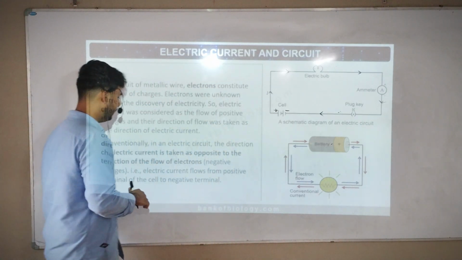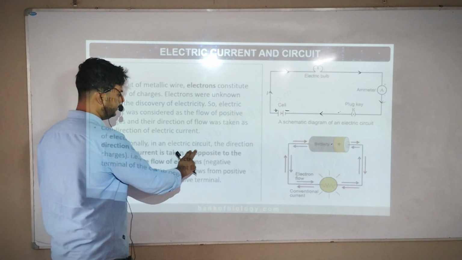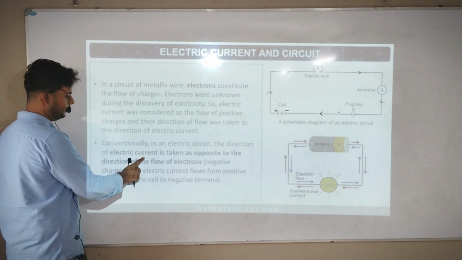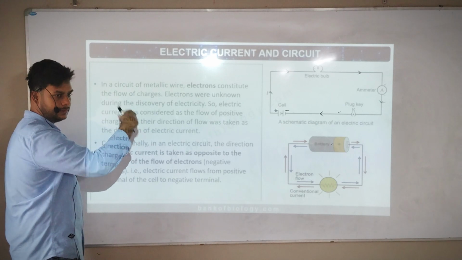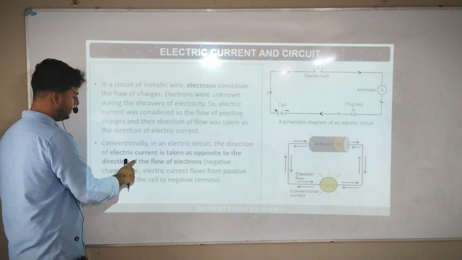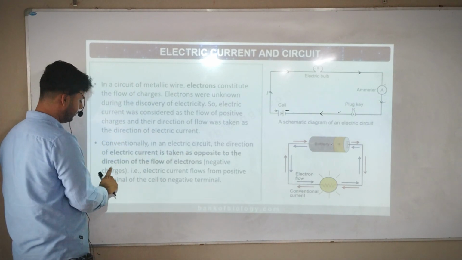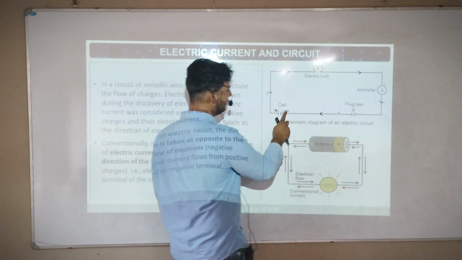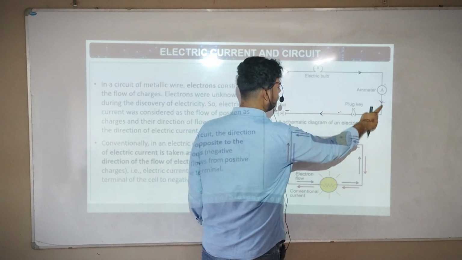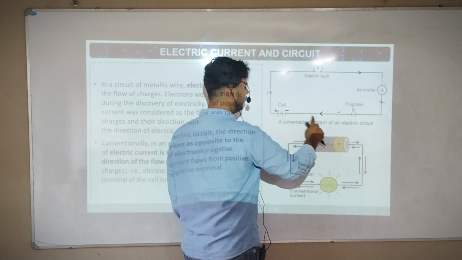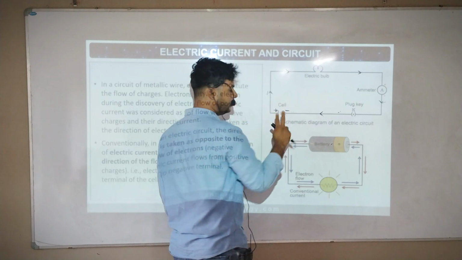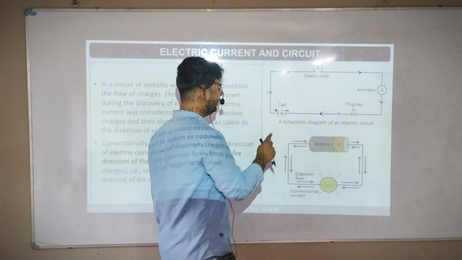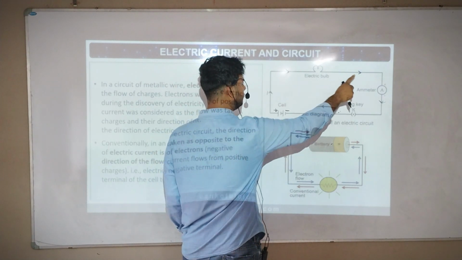Okay. So what they are saying, in an electric circuit, the direction of electric current is taken as opposite to the direction of the flow of electrons, from the negative terminal. So the negative terminal is here. Negative will pass like this. Yes or no? Negative is passing like this. So you should take the opposite of that. So the direction of current will be like this. Getting it?